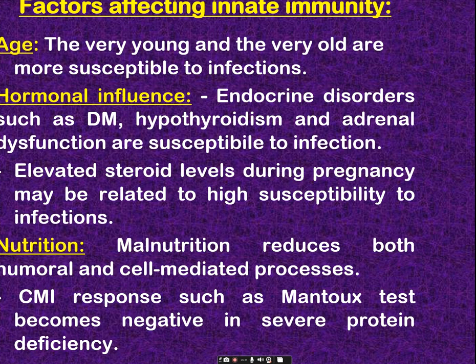And nutrition: if there is malnutrition or any nutrient deficient condition, both humoral and cell mediated immunity are reduced. Okay, you can see this in the Mantoux test.